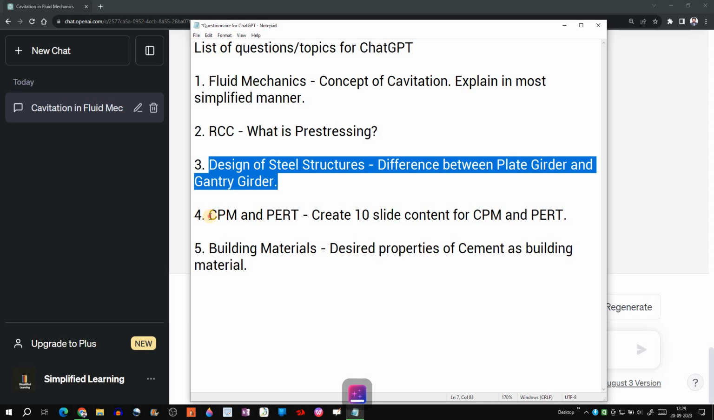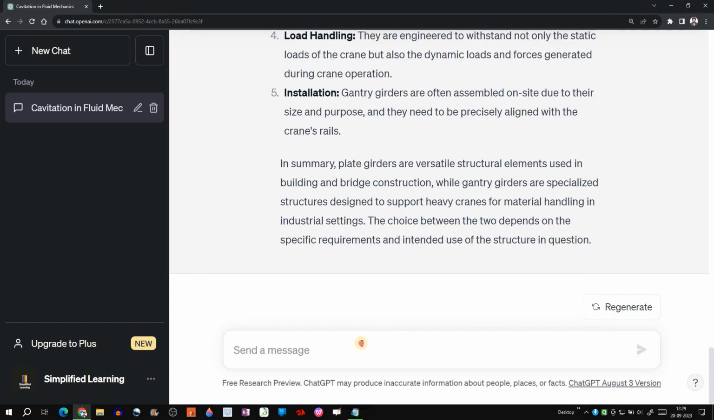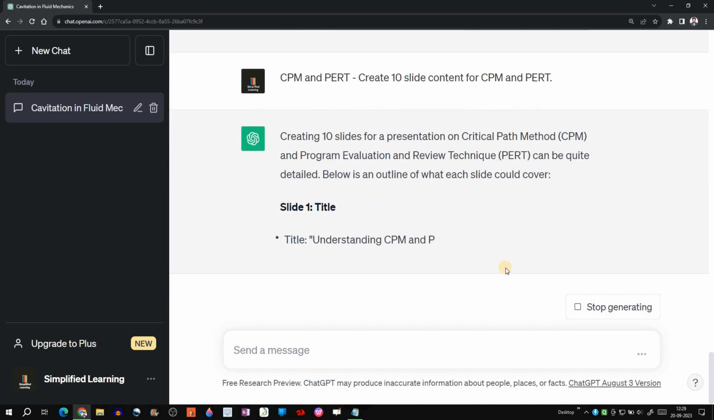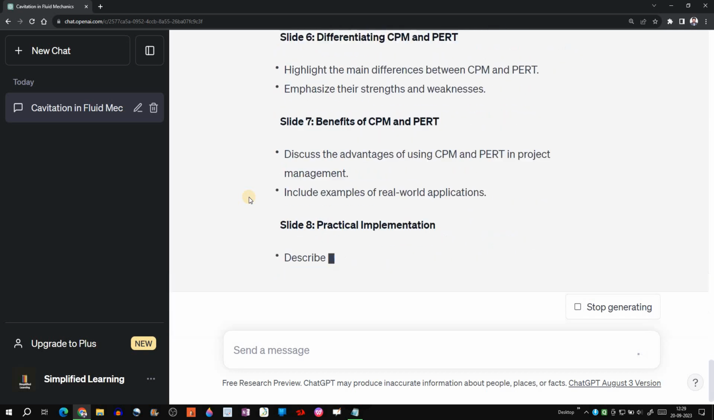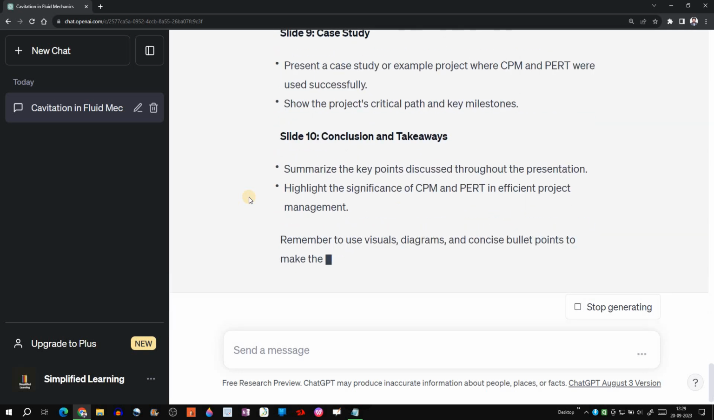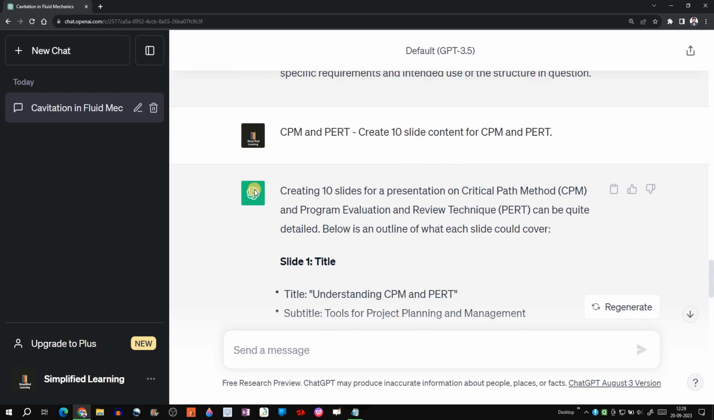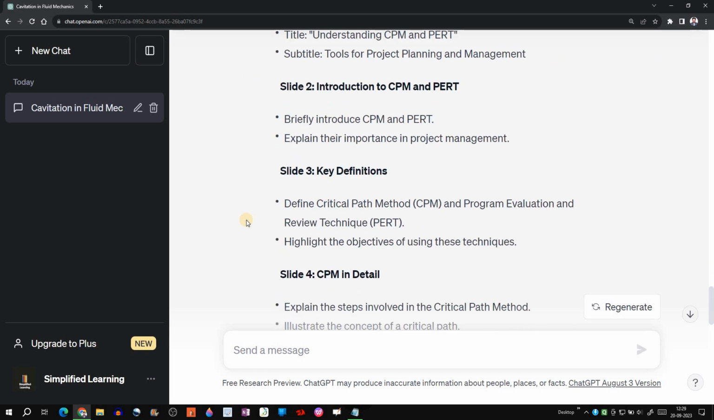Okay, then let's see how the slideshow content is given regarding CPM and PERT. All right. Okay, it is giving slide-wise idea, slide-wise skeleton structure for the slideshow or the presentation we have to make. All right, let's take a look at that. So it has given the full form first, then slide 1 should be title, and subtitle it has given tools for project planning and management. Then second slide should be introduction to CPM and PERT, and it has given key point.